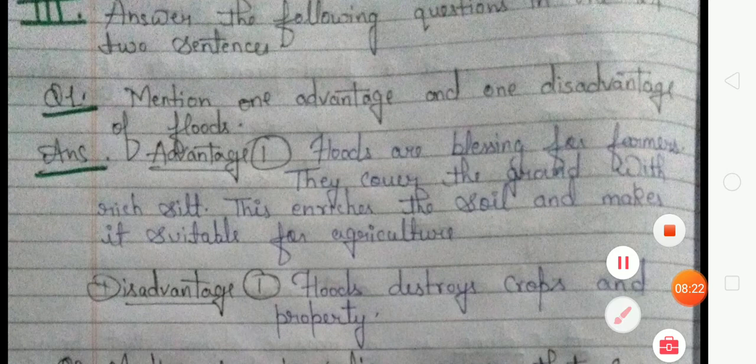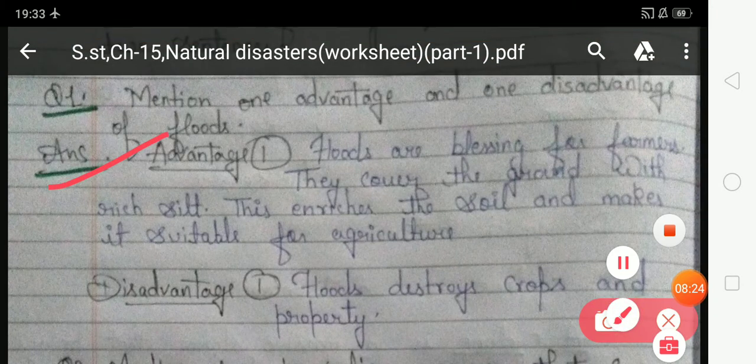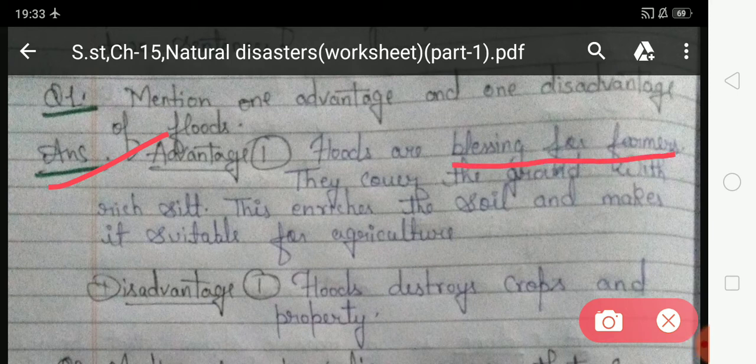So your answer: advantage means one good effect of flood. Floods are a blessing for farmers. They cover the ground with rich silt. This enriches the soil and makes it suitable for agriculture. So student, sometimes floods are a blessing for farmers because they cover the ground with rich silt and this silt makes the soil fertile. So it is the advantage of flood.